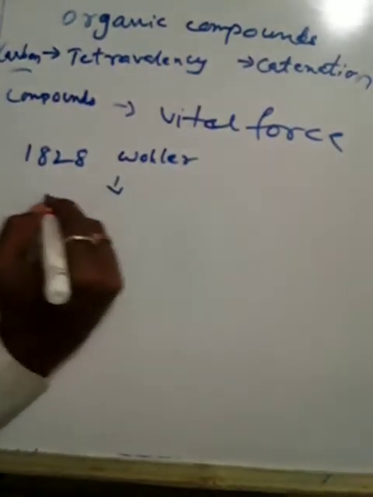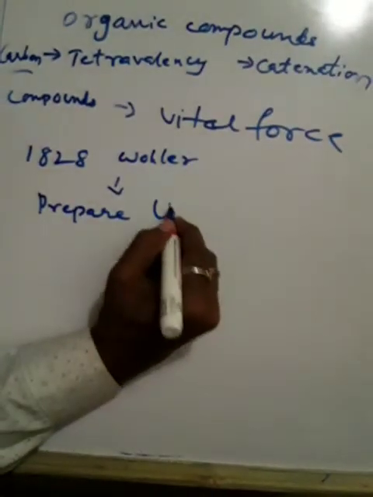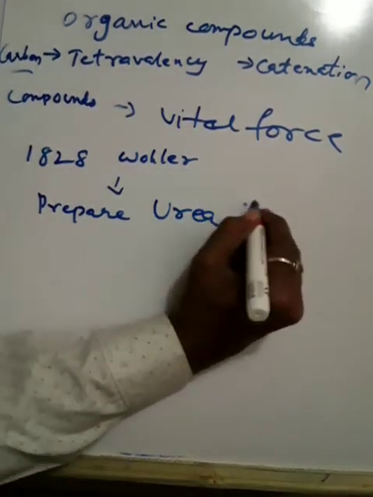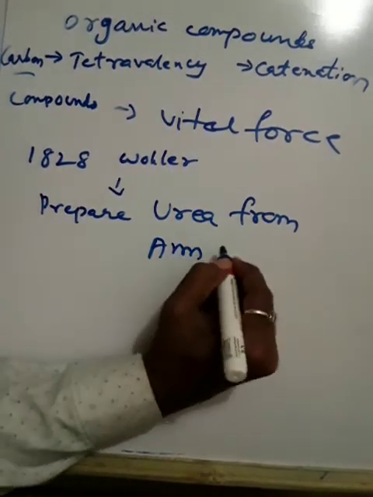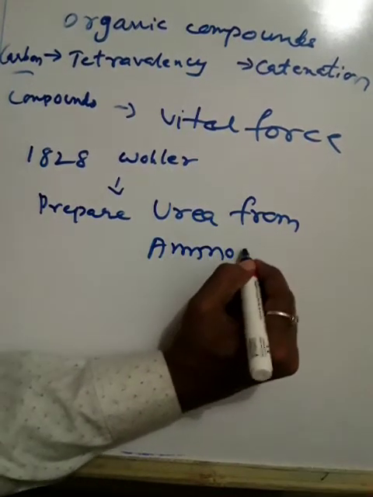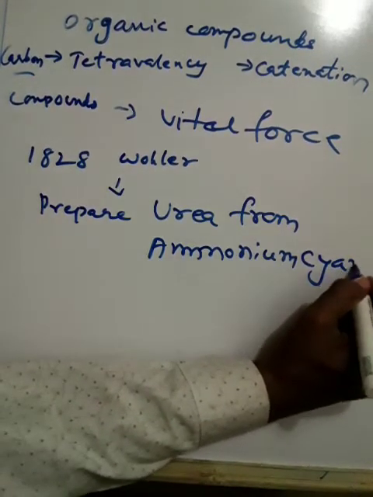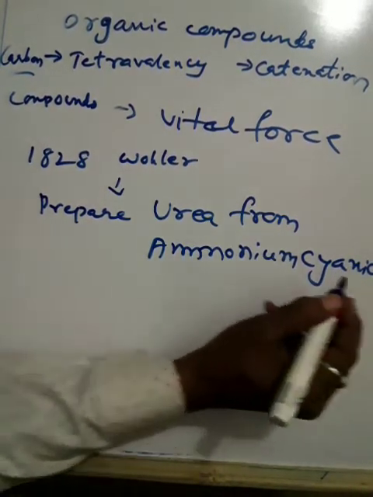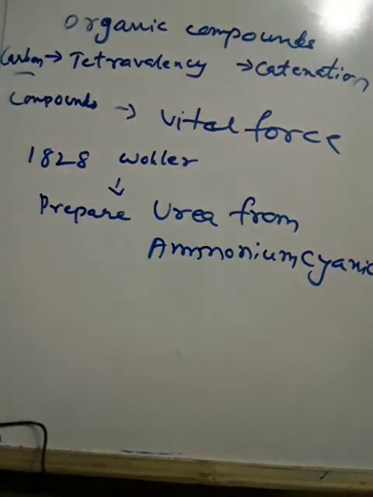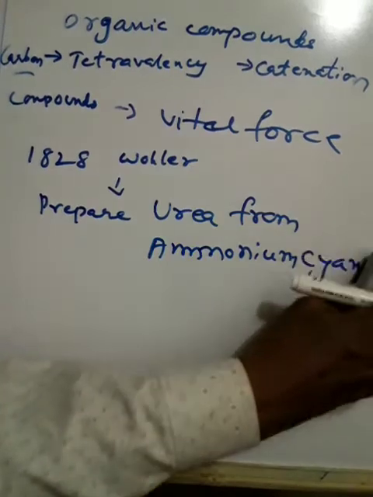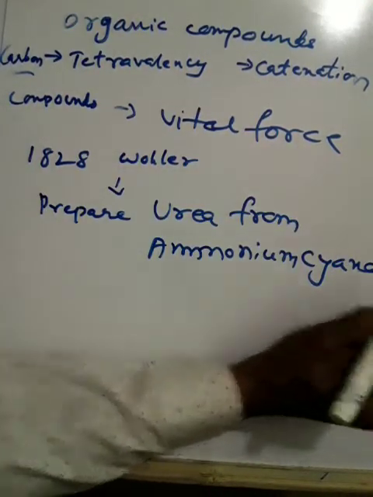Urea is an organic compound, and ammonium cyanide is an inorganic compound. So from ammonium cyanide he made urea.